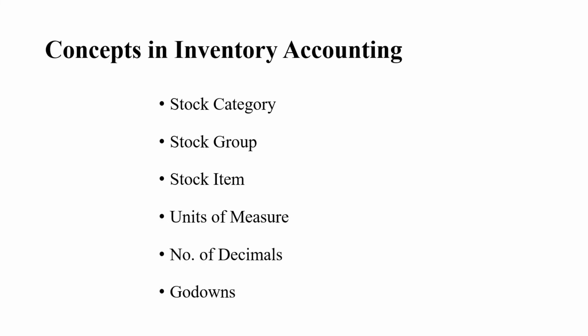Coming to the first one, that is stock category. This is a feature or a tool in Tally that offers a parallel classification of stock items. In the same way, this provides three-dimensional reporting of inventory. Coming to the second one, that is stock group. Stock groups are nothing but collection of similar stock items. The next one is of stock item. Stock items are the basic inventory entities which can be issued and received.